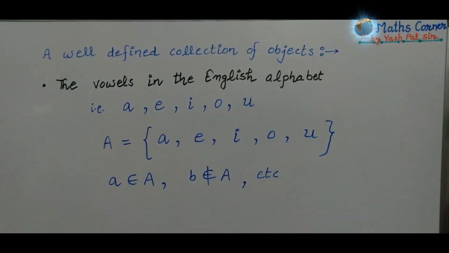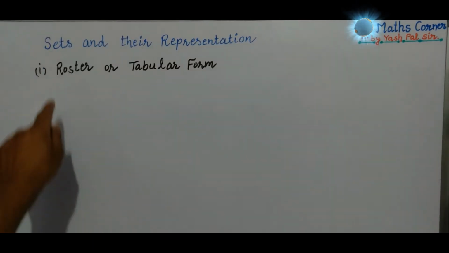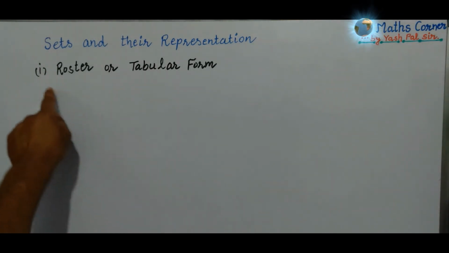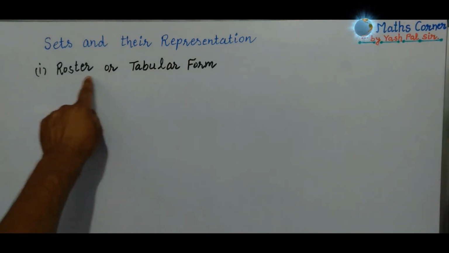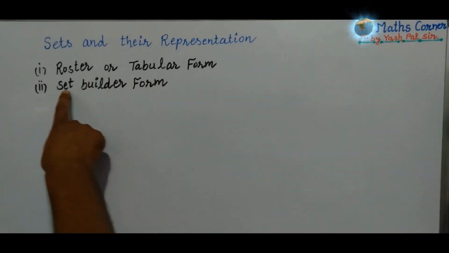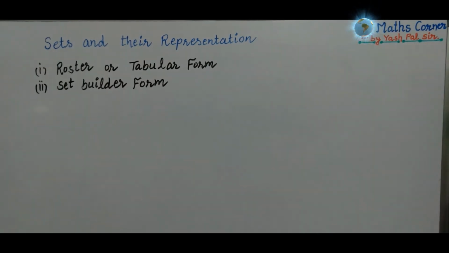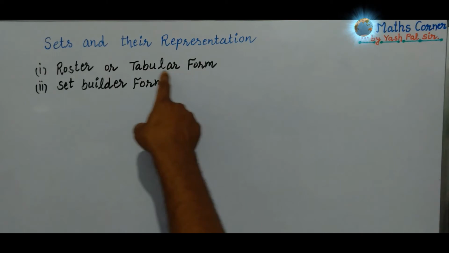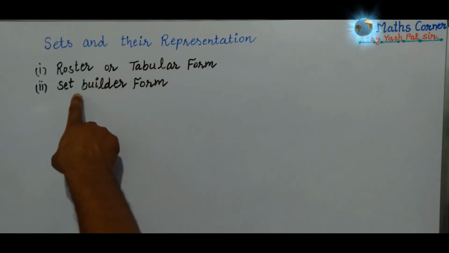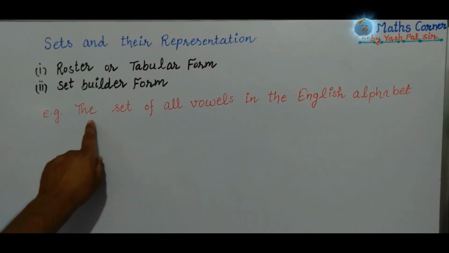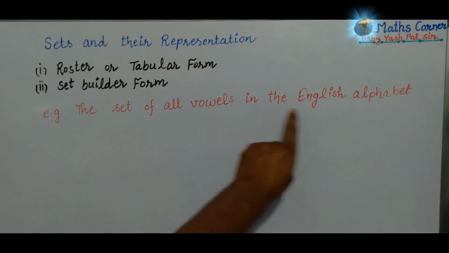Mainly there are two methods of representing sets. Here we are discussing sets and their representation. The two methods: the very first one is roster or tabular form, and the second one is set builder form, right? So we shall try to understand how to write sets in roster form and in set builder form with one example. For example, the set of all vowels in the English alphabet.